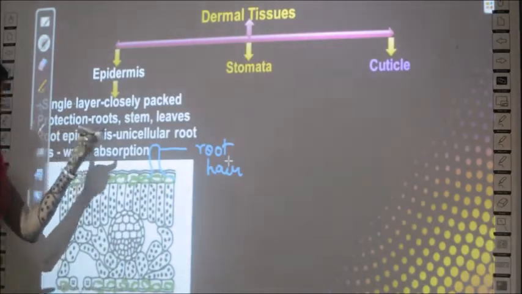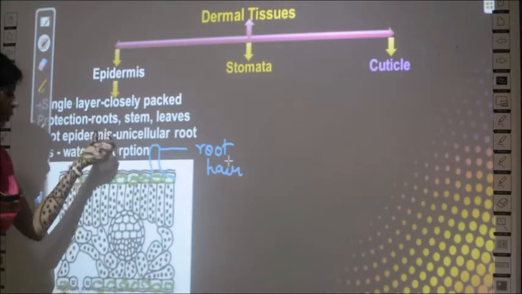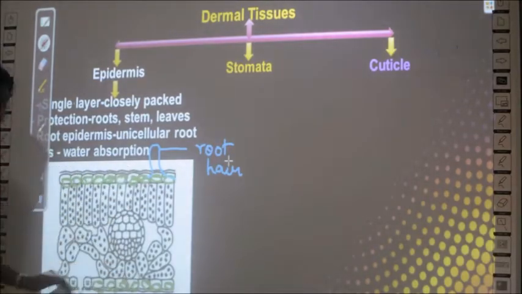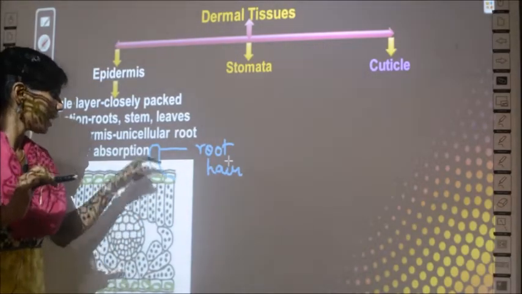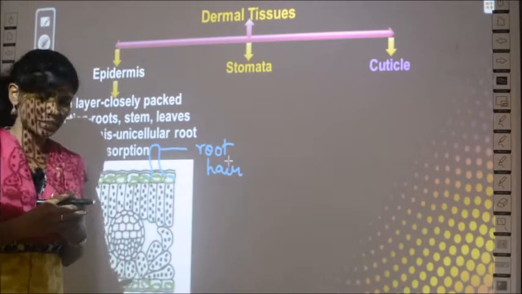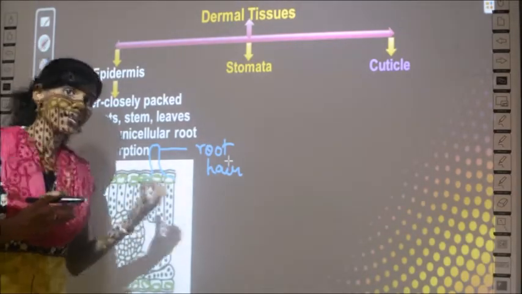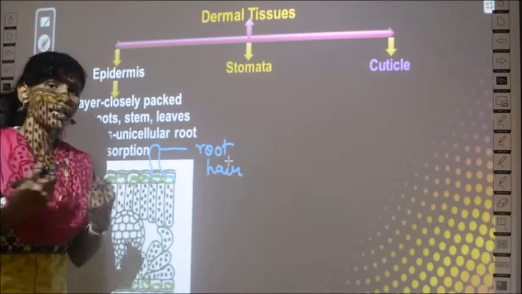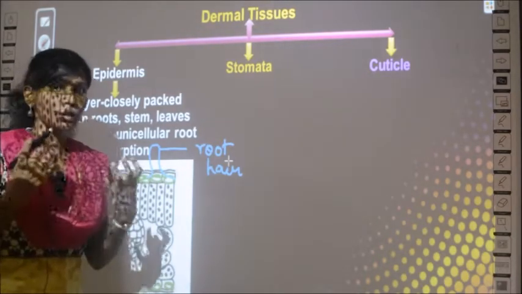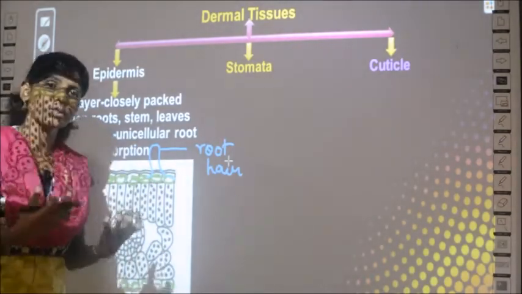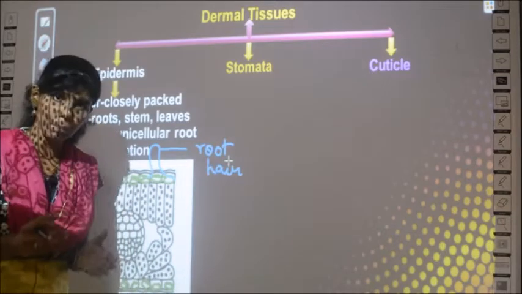The epidermal layer or epidermis is found in roots, stem and leaves. In stem and leaves you have such a structure, but in roots alone you have an extension or protrusion of the epidermal layer, and that extension is called root hairs. Okay, so root hairs, do you know what is the function of root hairs? Root hairs absorb water from the soil, and along with the water, if minerals are present in the soil, they also absorb minerals.